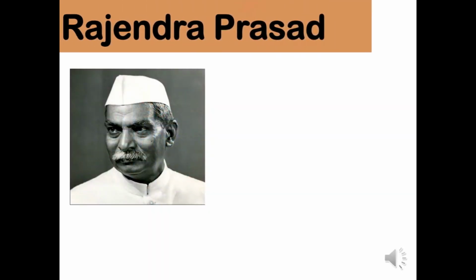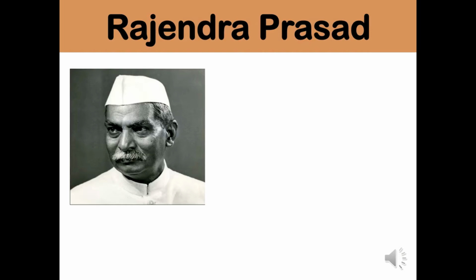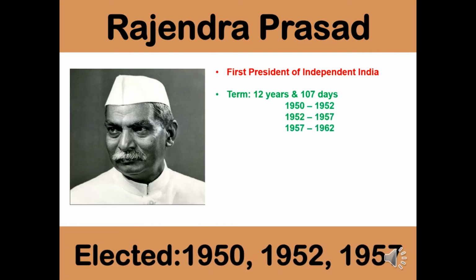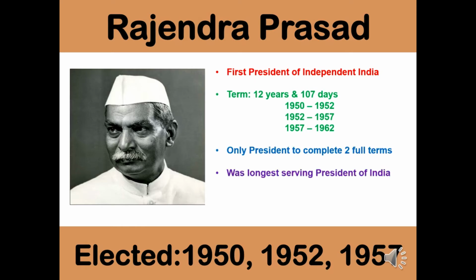So the first president of India was Rajendra Prasad. He was the first president of independent India and he served a term of 12 years and 107 days. He was elected in 1950, 1952 and 1957. He was the only president to complete two full terms and he was the longest serving president of India. He was the candidate of Indian National Congress.